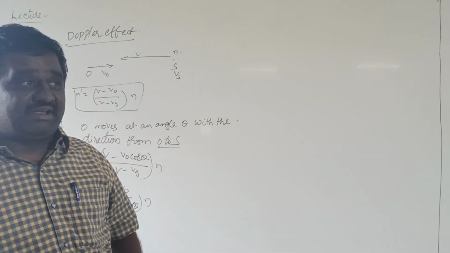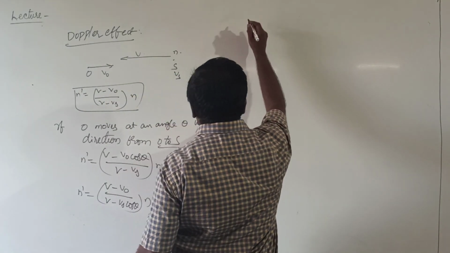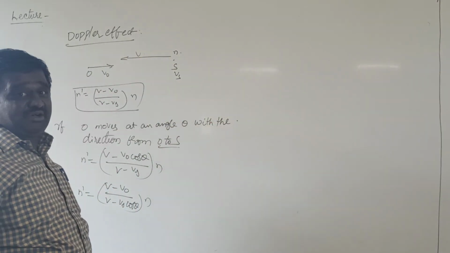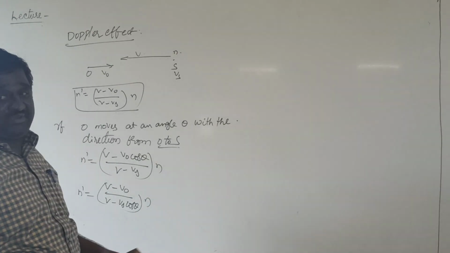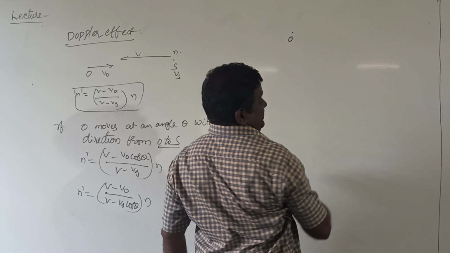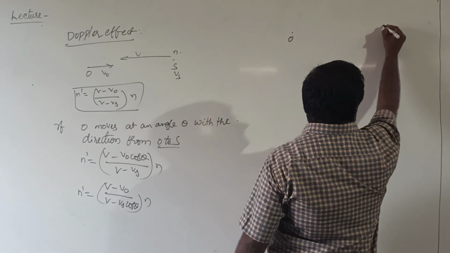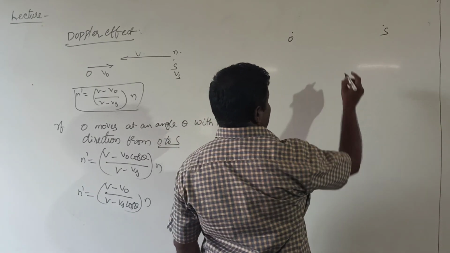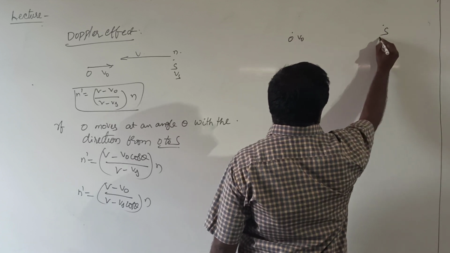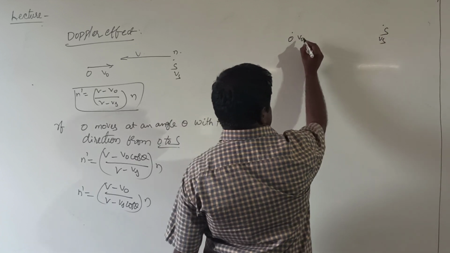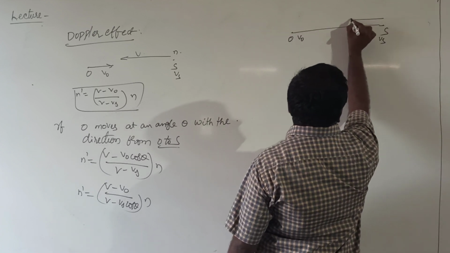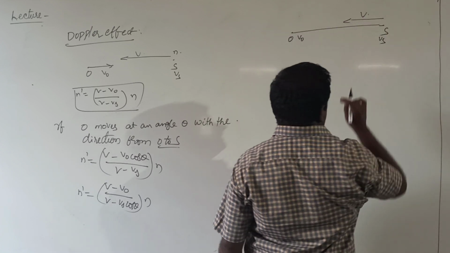Suppose the wind is blowing with a velocity W along the direction of the velocity of sound. What is the apparent frequency in that case? Let O be the position of the observer, S be the position of the source, the velocity of the observer is taken as v0, and the velocity of the source is taken as vs. The velocity of sound always goes from source to observer only.